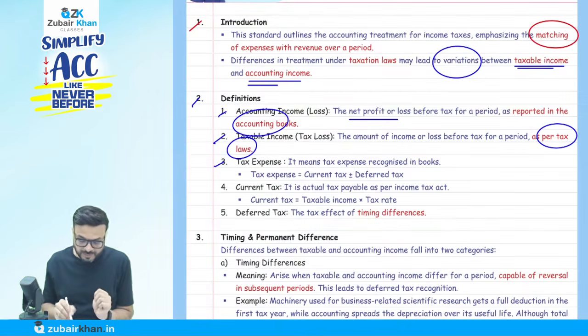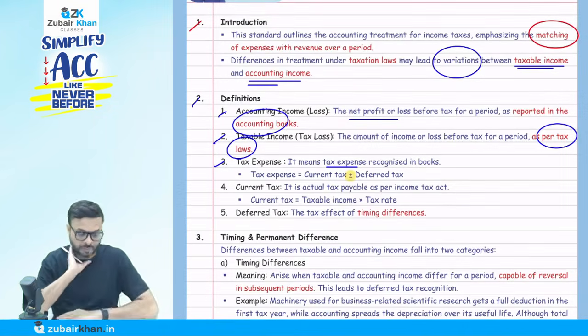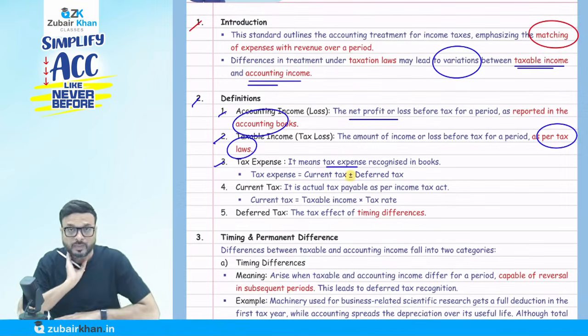Now tax expense means the tax expense recognized in the books. The tax expense is equal to current tax plus or minus deferred tax. Understand here: what do you mean by tax expense?